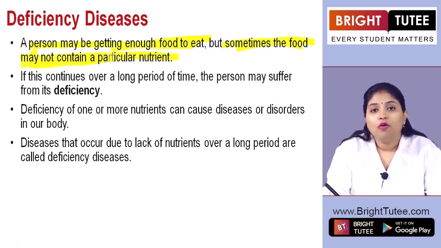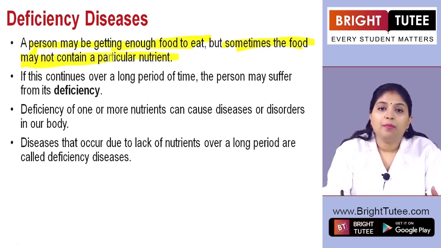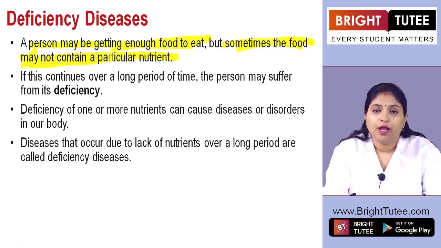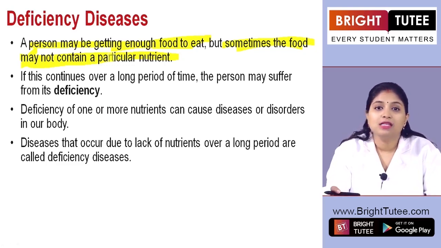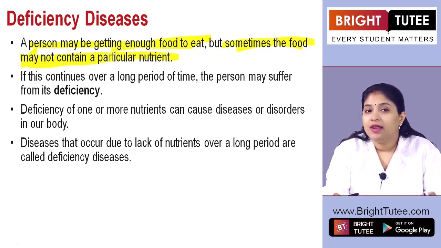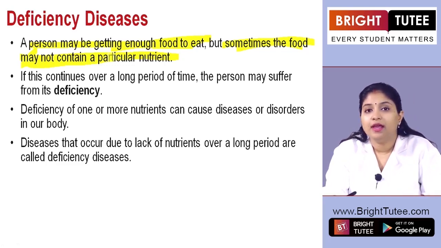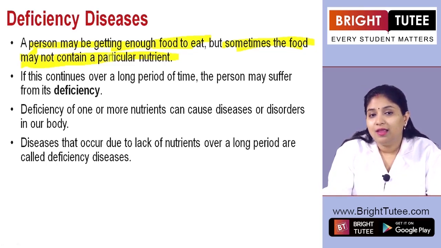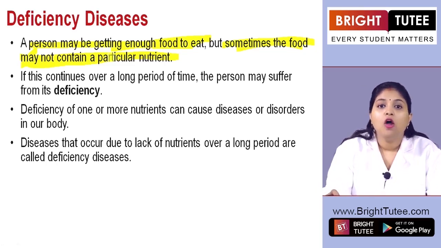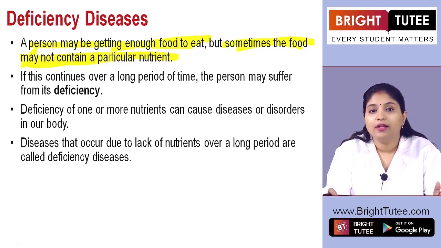So what can happen is, suppose a person is eating a lot of junk food, right? Usually junk food is rich in carbohydrate and fat, whereas it does not have enough vitamins, minerals and proteins. So what is happening there is that all these three things are absent from his diet, and he or she is eating more of the carbohydrate and fat.